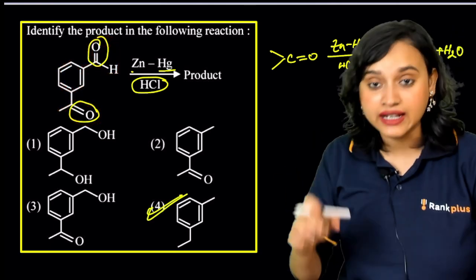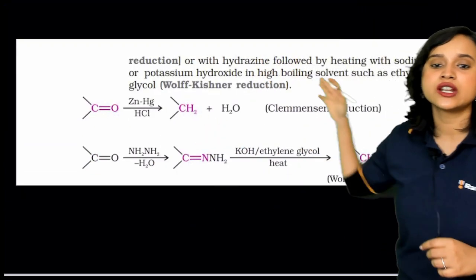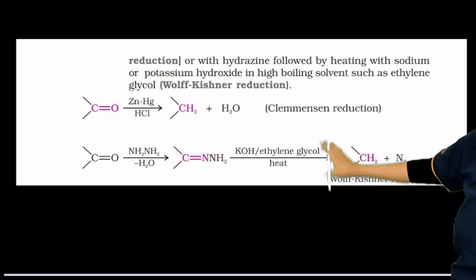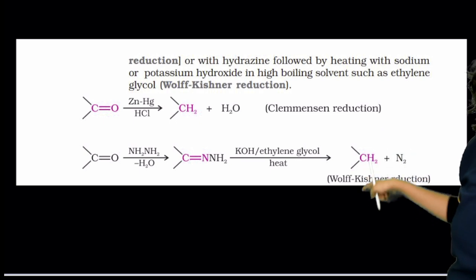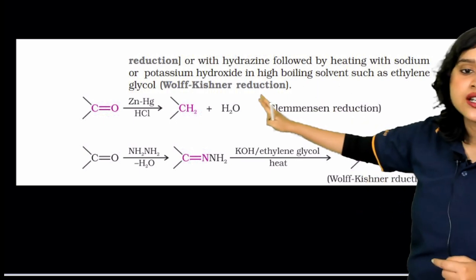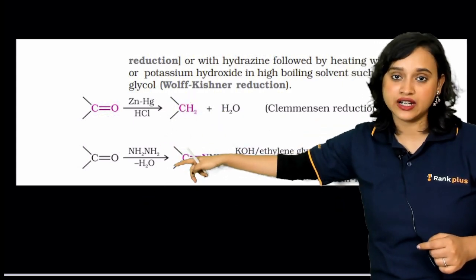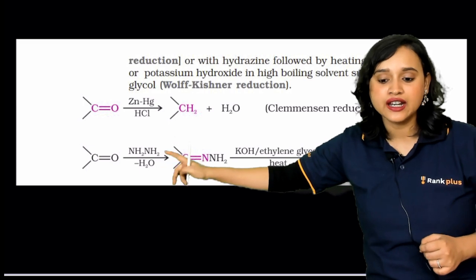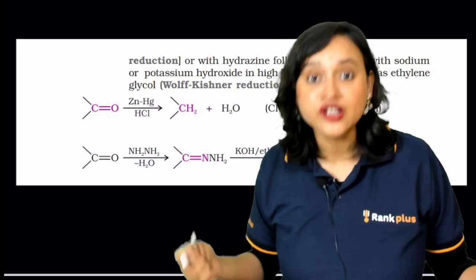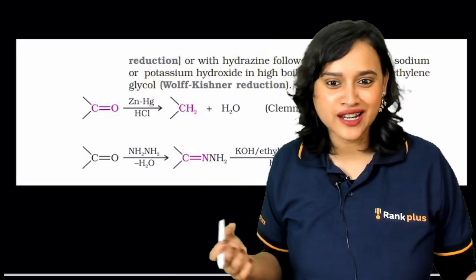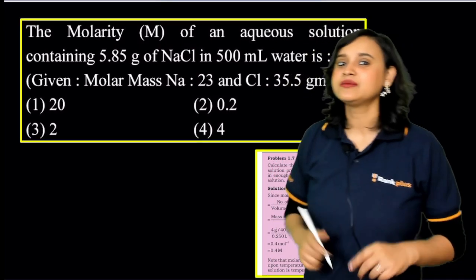Yes, option number 4. And guys, my dear students, take a look at it. This is also there in your NCERT, where Wolff-Kishner and Clemmensen reduction reactions are both given right here. This is for Wolff-Kishner. In Wolff-Kishner also you get CH2, but with CH2 you get N2. However, in Clemmensen you get water. Both of them start with the same thing, but the reagents are different. In this case, what do you take? You take hydrazine, NH2NH2, and water. That's your Wolff-Kishner. Otherwise, it is your Clemmensen reduction. So everybody, now do you understand why you need to study NCERT? And when people say that NCERT is not something that you should study, tell them that's a myth.